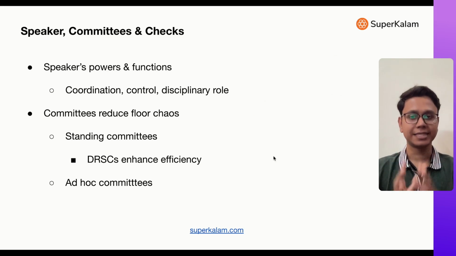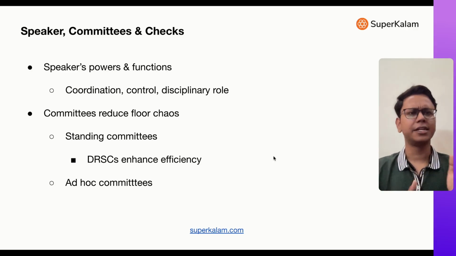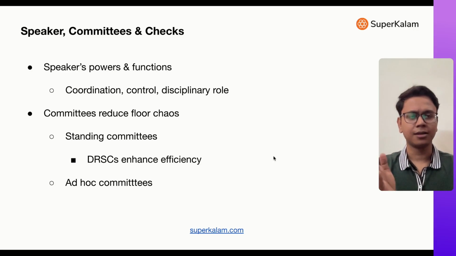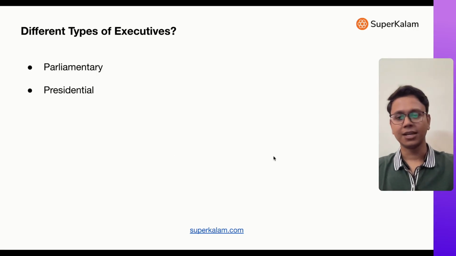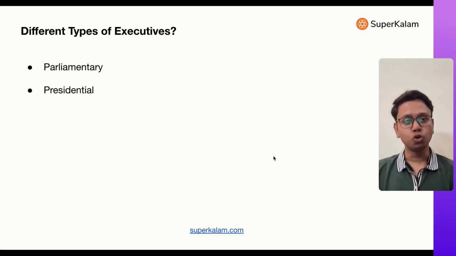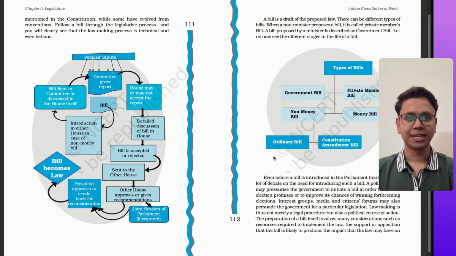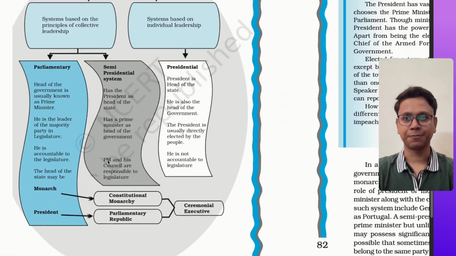I hope it is clear up till now, because now we will transition into executive, which is also very much related. So executive and legislature in India work in sync. Therefore, it is important to understand executive's function in alignment with legislature. First of all, there are two types of executives in the world in general, which is given in NCERT.